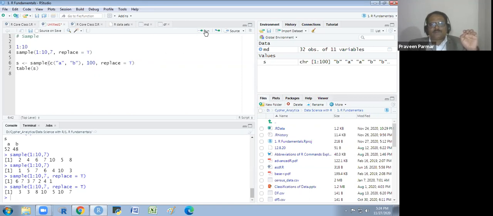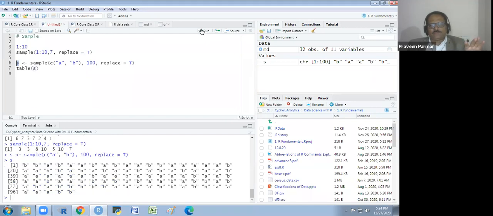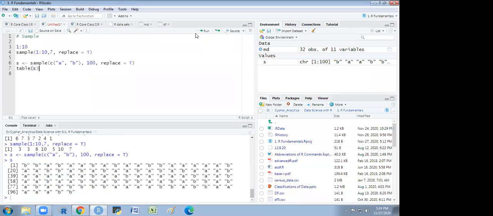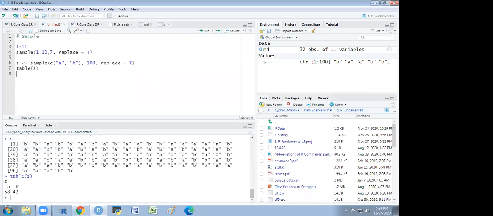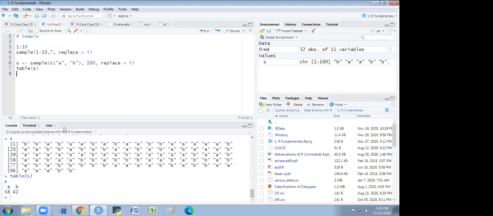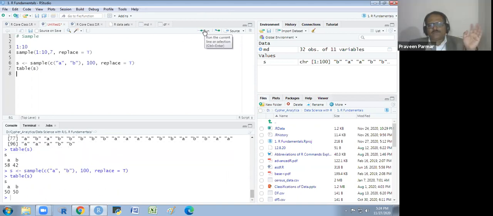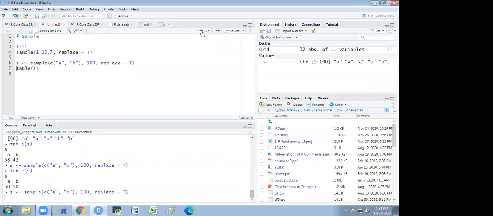If I make a table of this, I will get 58 times A and 42 times B. It is nearly a 50-50% ratio. Next time if I do it and see the table, it is again about 50-50%.